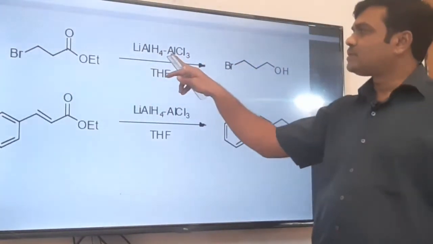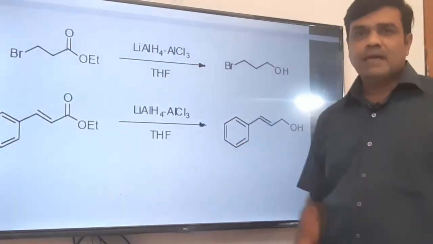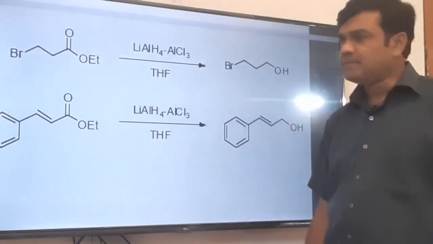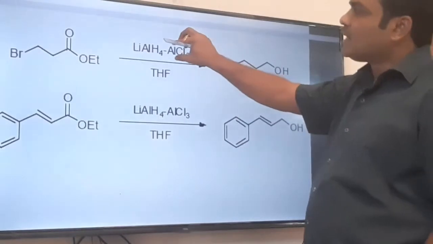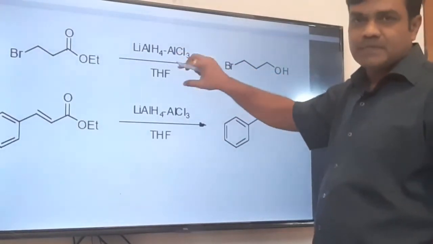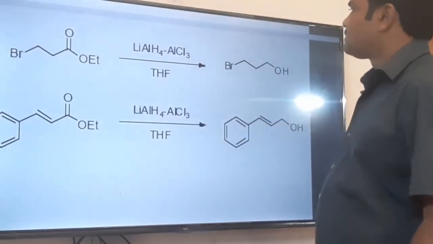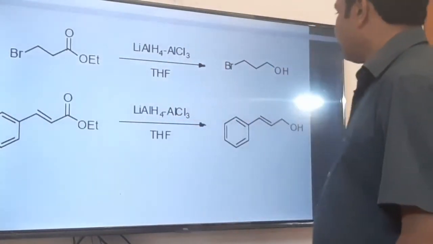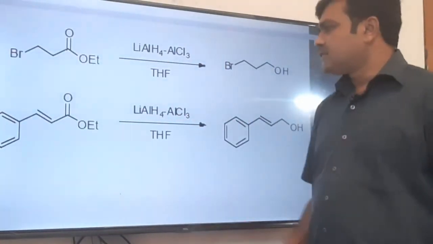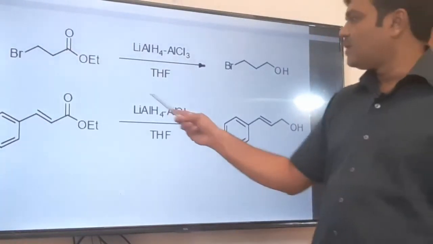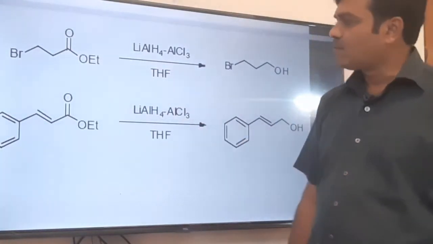Because it is the combination of lithium aluminum hydride with aluminum trichloride, that is a Lewis acid catalyst. So remember, when this combination is there, with THF, tetrahydrofuran, which is a solvent, the bromine remains as it is. Okay, see this one, lithium aluminum hydride with aluminum trichloride.